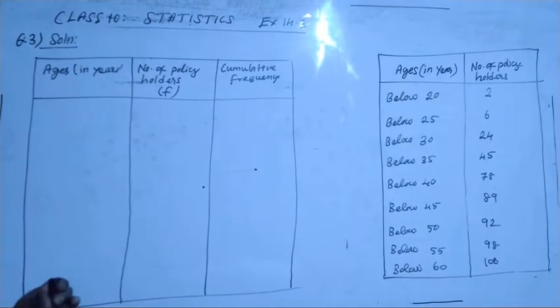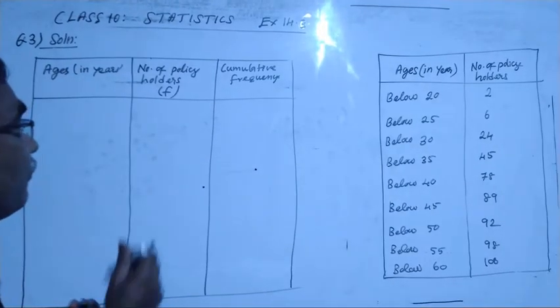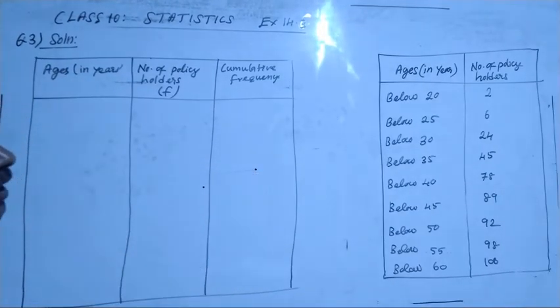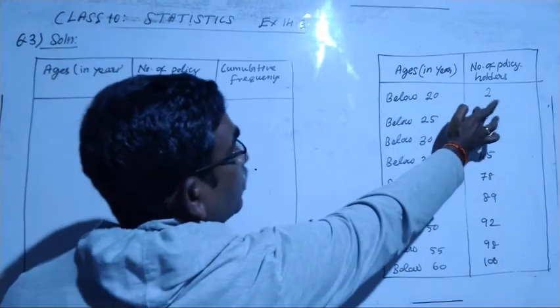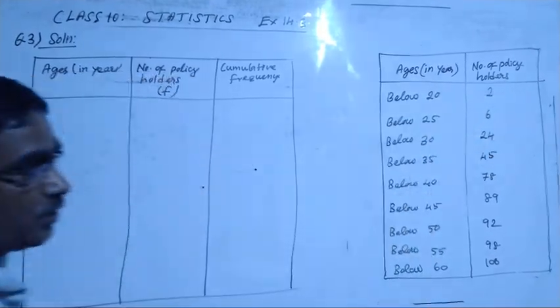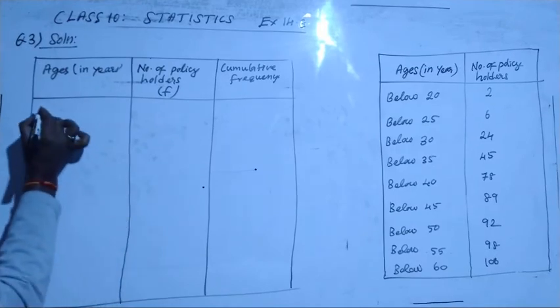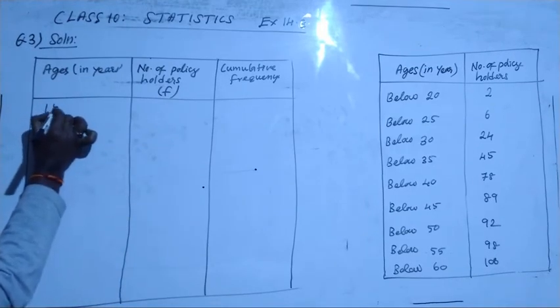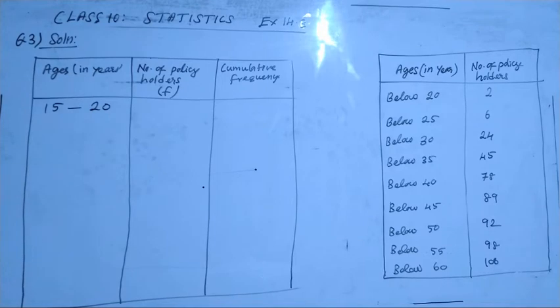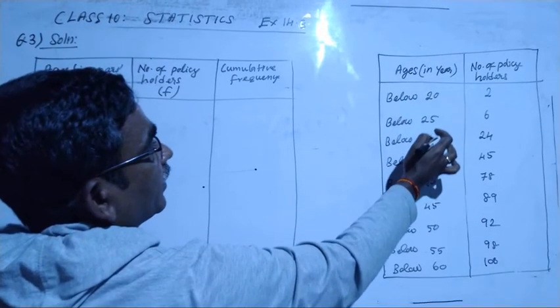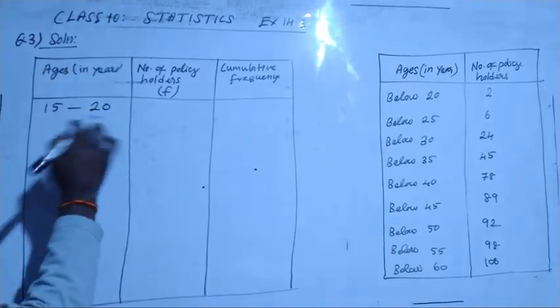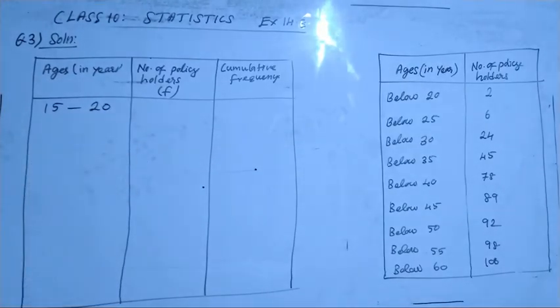So we are going to convert it into the class interval, frequency and cumulative frequency form. Here no class interval is given; the cumulative frequency is given. You have to make it into simple frequencies. Okay, first what to do? The interval 15 to 20. The width is only 5, because 20, 25, 30. So 15 to 20 will come first. Don't put 0 to 20, right?